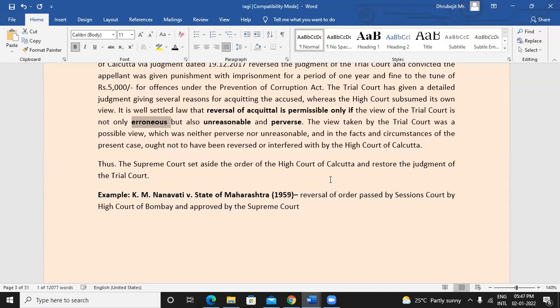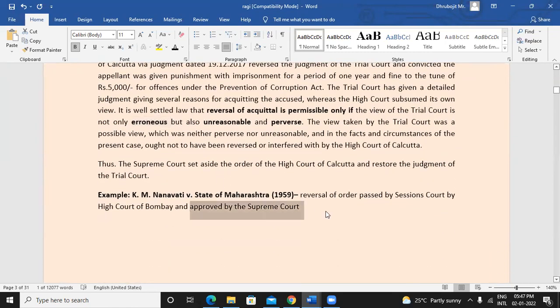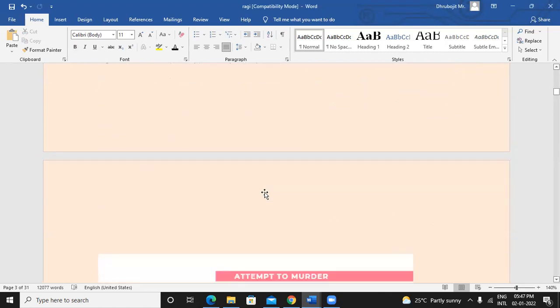So he just served, I think, 3 years of punishment. After that, he was released by an order of the governor, and then they moved to, I think, London, and settled there, and lived there happily. So that was another case wherein the Supreme Court approved the High Court's reversal order because this judgment was erroneous. But in this present case, they moved to Canada. Okay, correct. So this happened over there.